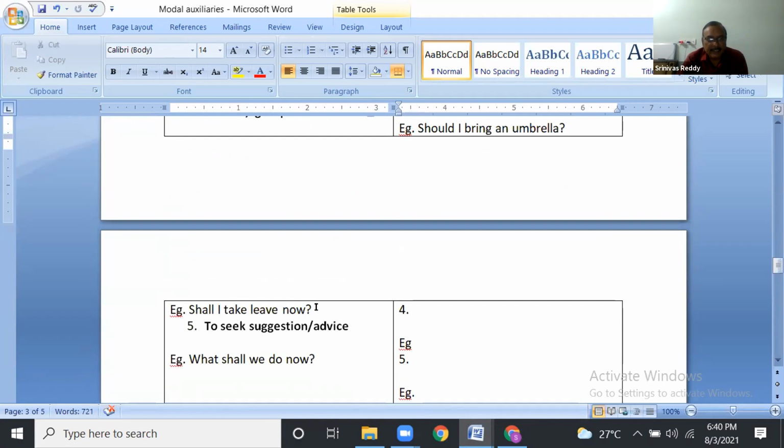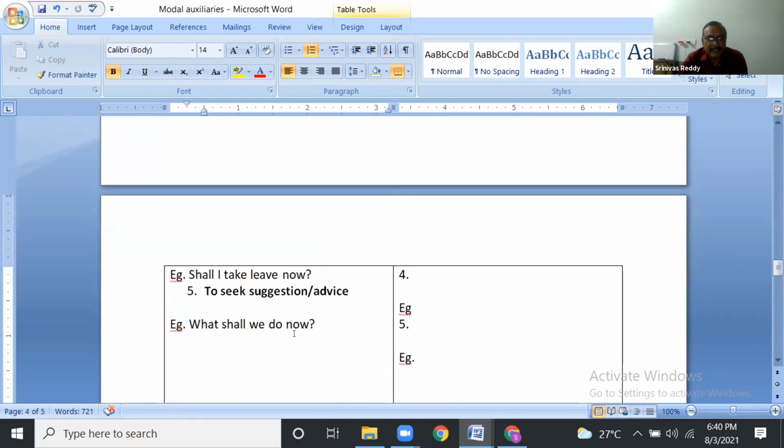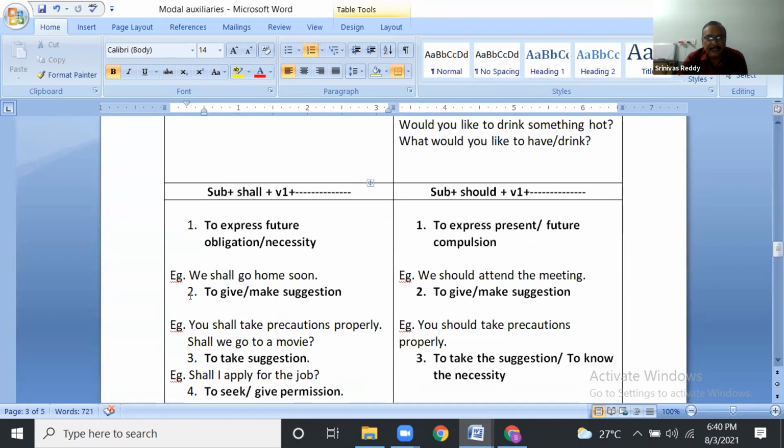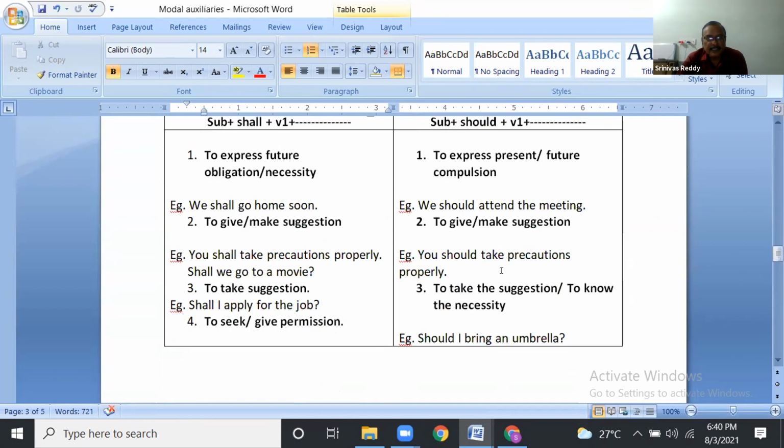Shall I take leave now? To seek suggestion or advice. What shall we do now? Right. So like this here, shall, should. Next. These are in comparison. And note down, guys. Note down.